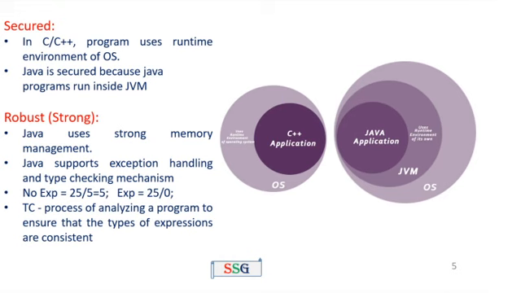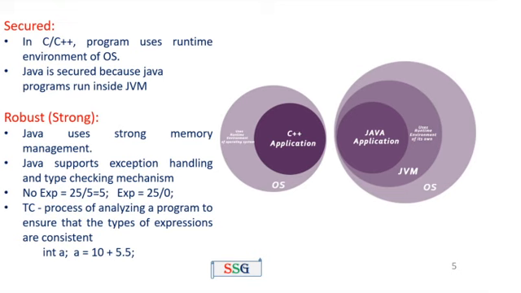The next one is type checking. TC means type checking. Type checking is the process of analyzing a program to ensure that the types of the expressions are consistent or not. That means it analyzes whether the expressions are consistent or not consistent. For example, I am considering one statement, int a. int a is an integer variable. Then next I write the statement a = 10 + 5.5. a only accepts integer input, but here a = 10 + 5.5.